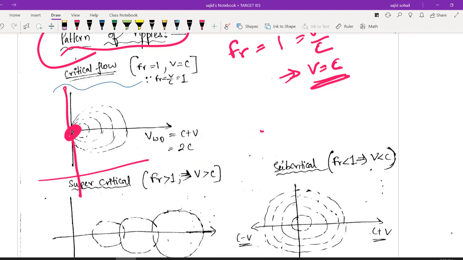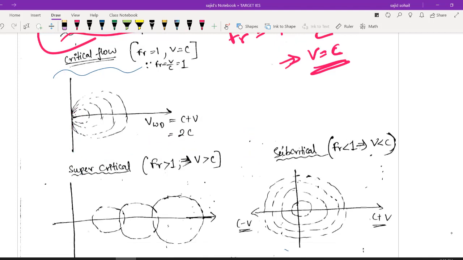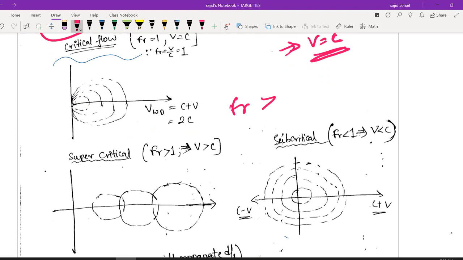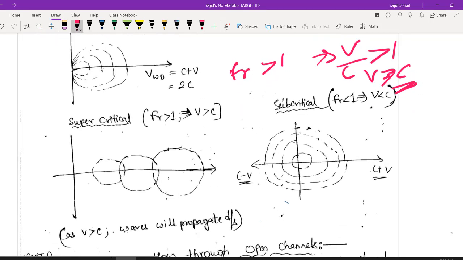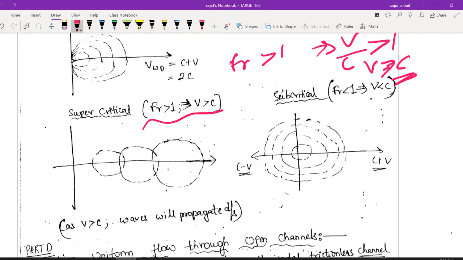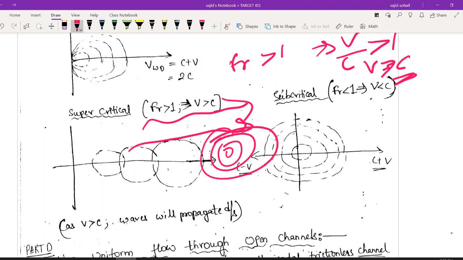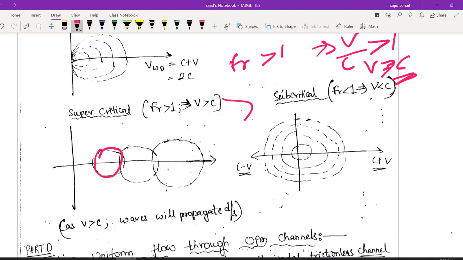Now let us see what is happening in supercritical flow. In supercritical flow, you know, my Froude number is greater than 1. That means my v by c value is greater than 1, v value is greater than c. So the velocity of water is very high, so obviously how it will be pushing my waves will be pushed away, right? So how it will be pushing away? It will be moving out something like this.